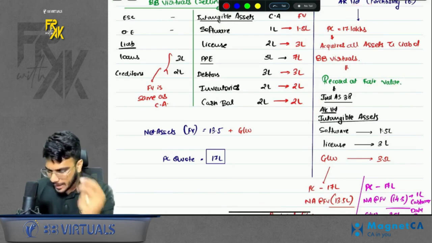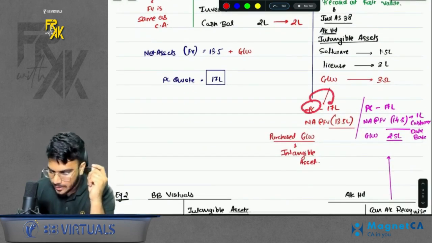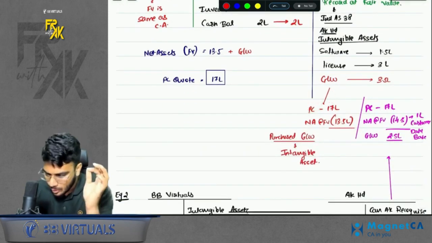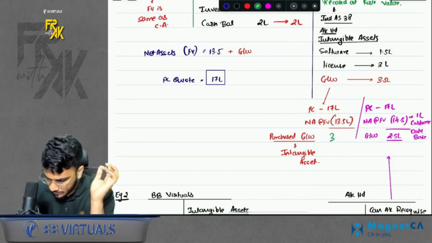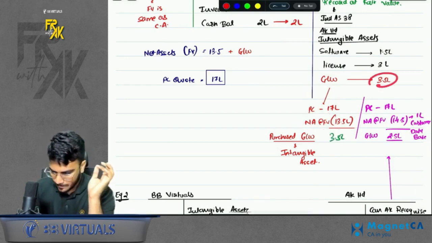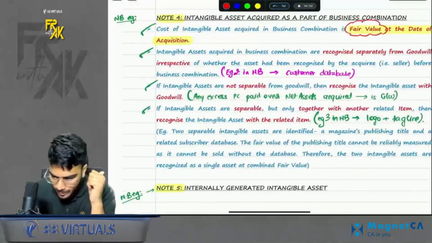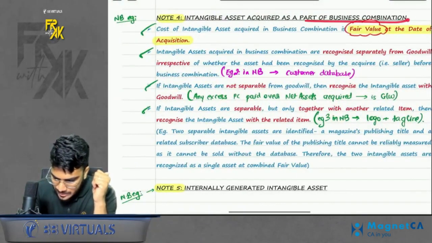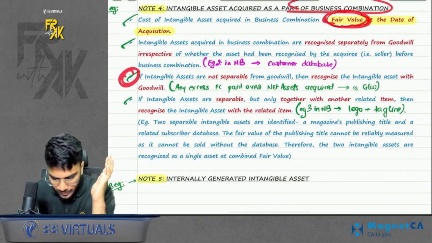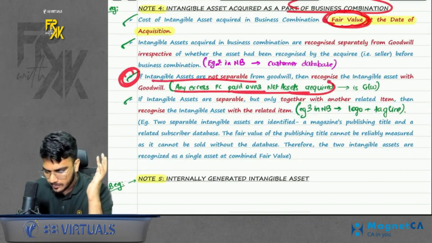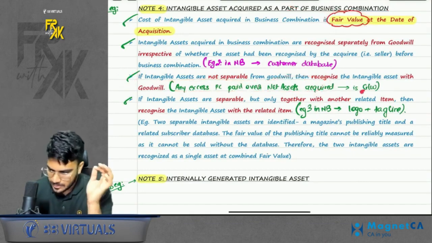Okay. Second point. Whatever excess PC AK Limited is paying over and above the net assets is goodwill. Because this is purchased goodwill, we can record this as an intangible asset, right? So these two points are covered. One point is whatever you acquire in business combination, you will record at fair value, right? And look at the third point here. Whatever excess you pay over and above net assets is goodwill.